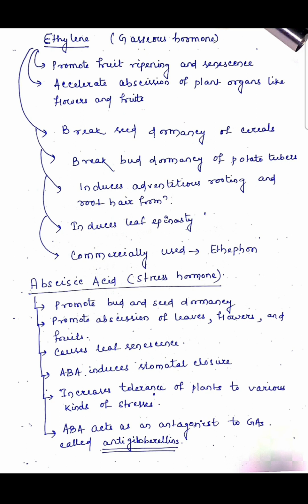Then abscisic acid, which is otherwise known as the stress hormone, promotes bud and seed dormancy, and promotes abscission of leaf and flower as well as fruit. It causes leaf senescence, that means premature falling. Abscisic acid induces stomatal closure and increases tolerance of plants to various kinds of stresses. Abscisic acid acts as an antagonist to gibberellic acid, so it is called anti-gibberellin.